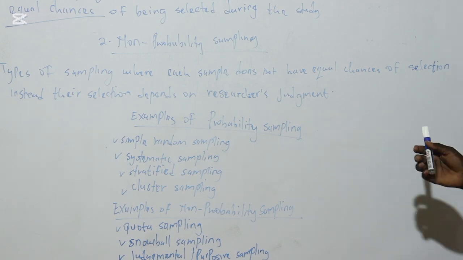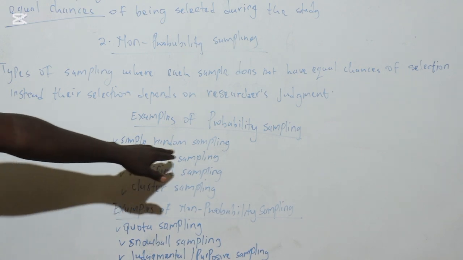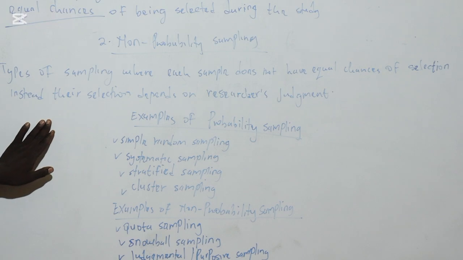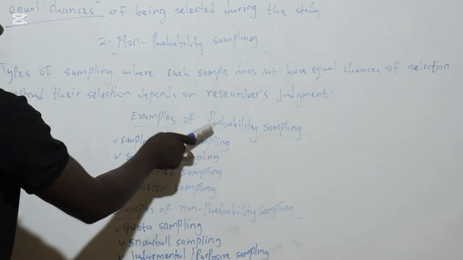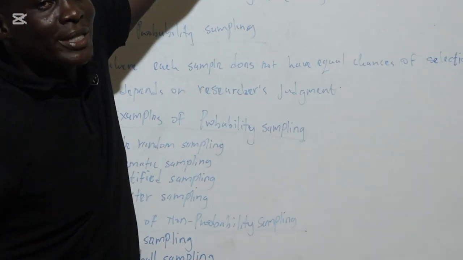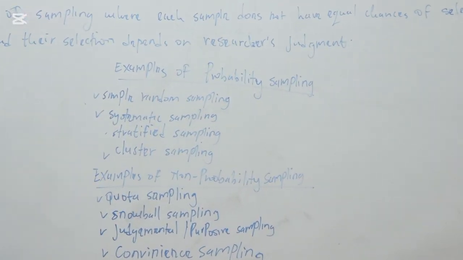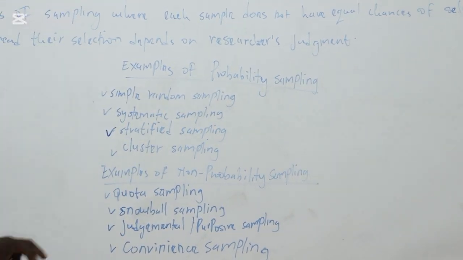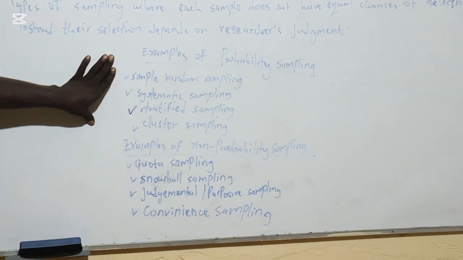Now lastly, before I finish part 1 of my presentation today, we have examples of probability sampling. Example 1 will be simple random sampling. Also underline that probability sampling is also known as random sampling. Number 2, we have systematic sampling. Number 3, stratified sampling. Number 4, cluster sampling, and that will mark the first batch of our probability sampling.